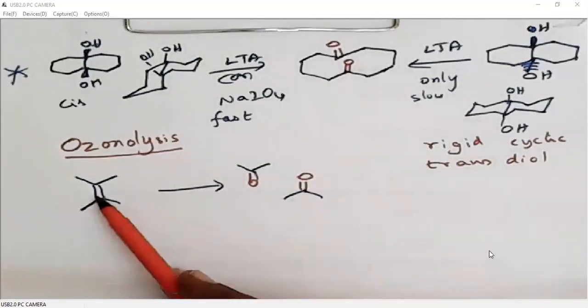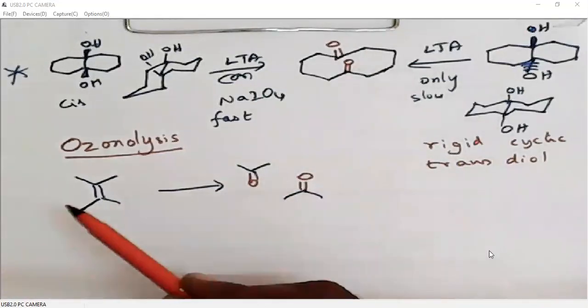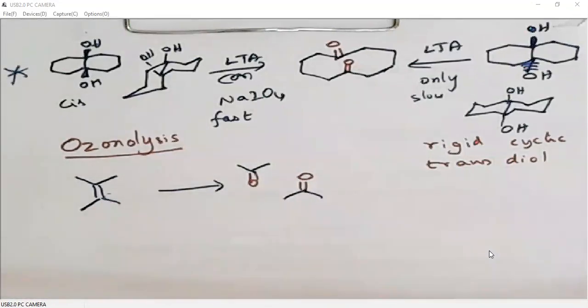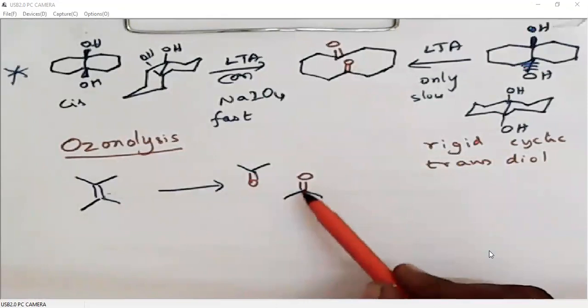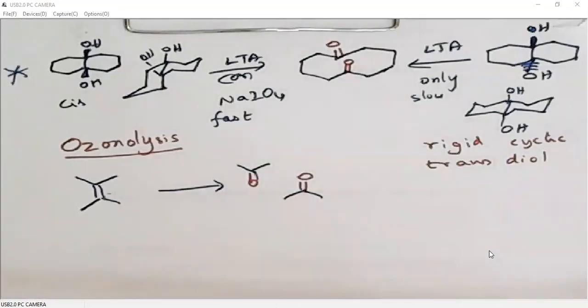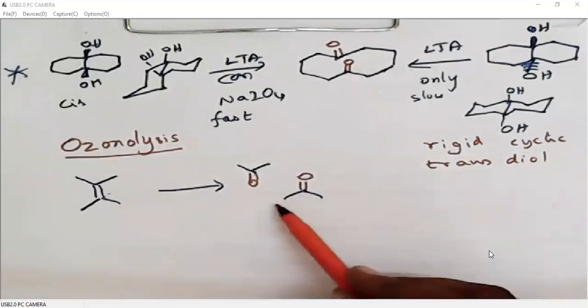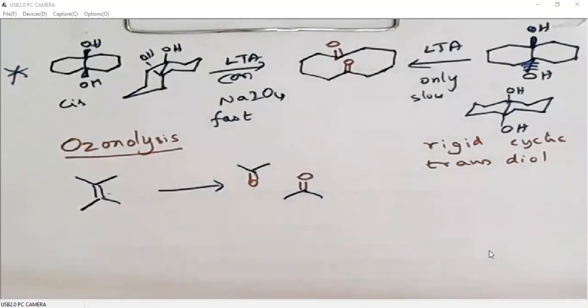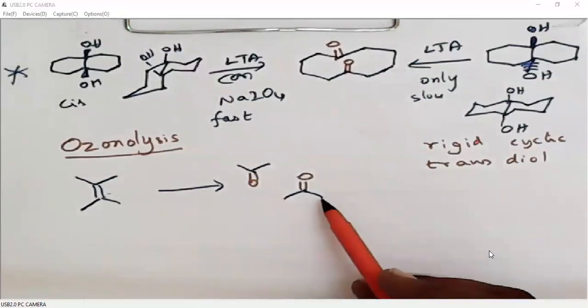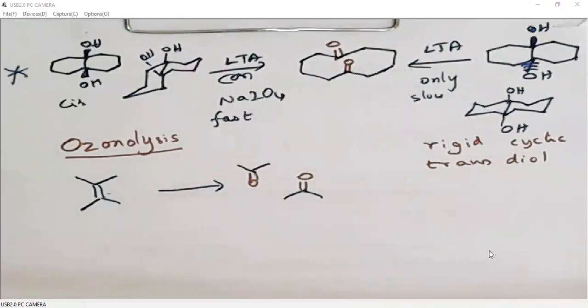This double bond will completely break and we will have a C double bond O over here, a C double bond O over here. We can have aldehyde, we can have ketone. If two are alkyls, then we will have ketone. If one is hydrogen, we will have aldehyde. We can also oxidize the aldehyde further to carboxylic acid under the same condition.